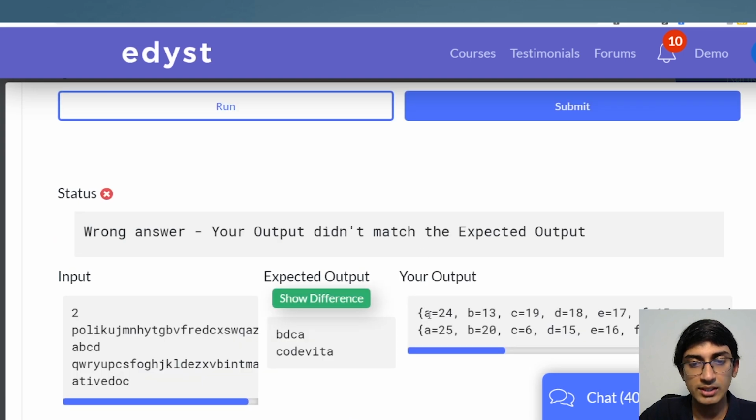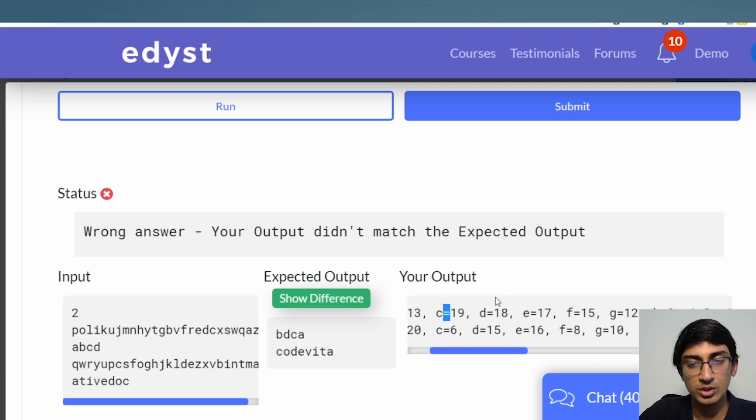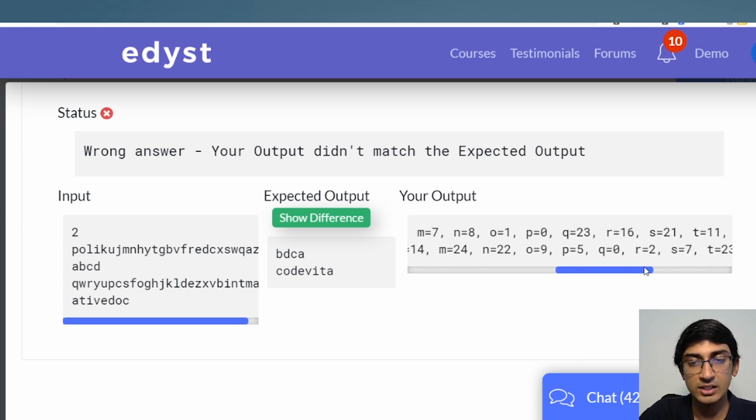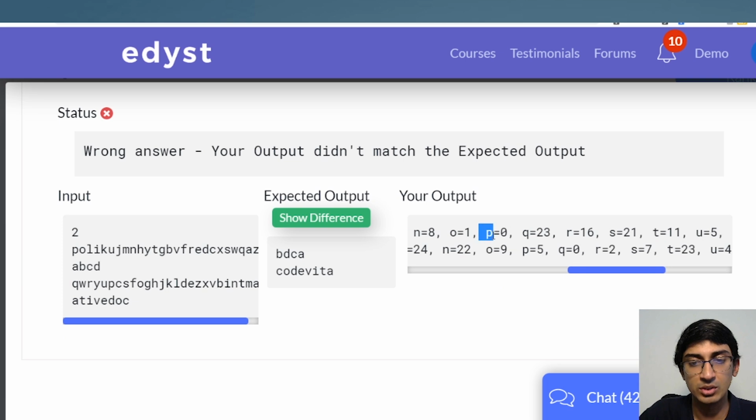Yeah, so you see now we got A is equal to 24, B is equal to 13, C is equal to 19. Basically now we got all of the new positions of every string, right? So D is equal to 18, E is 17, and so on. P will be 0, because it's the first one. So now we got all of the new positions.